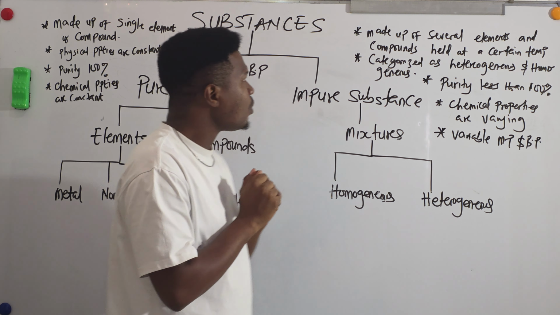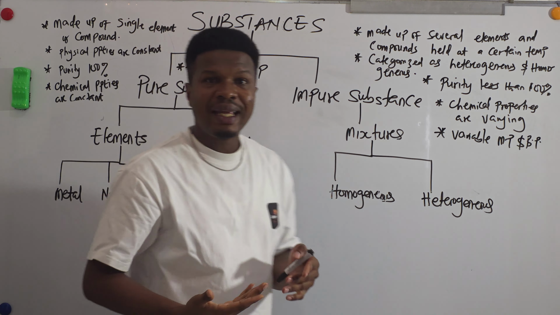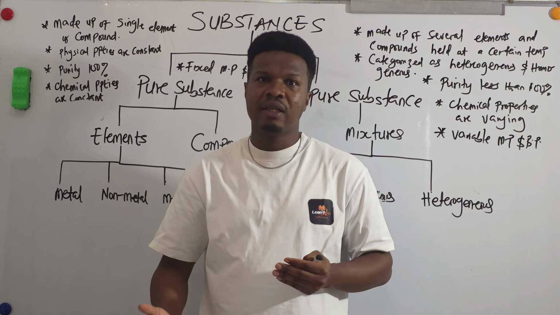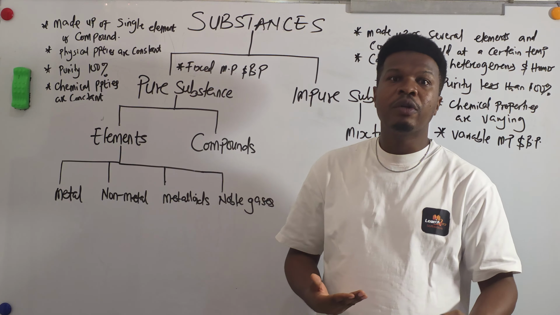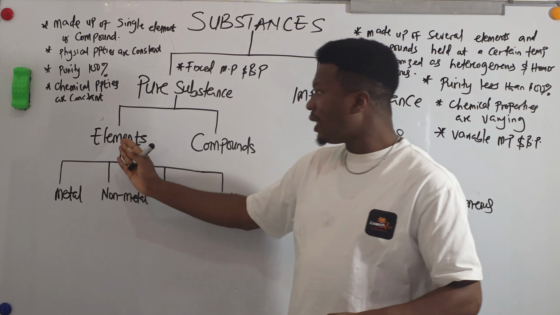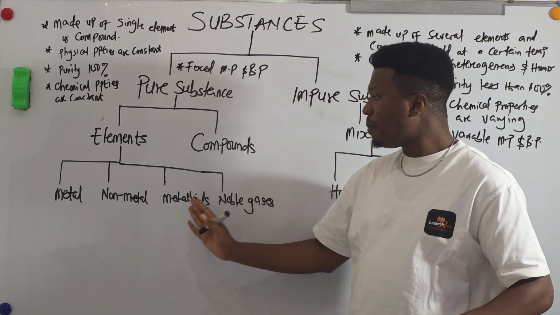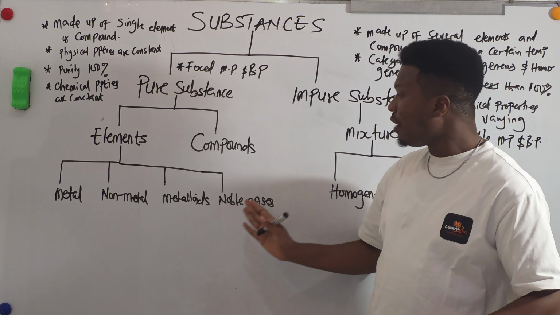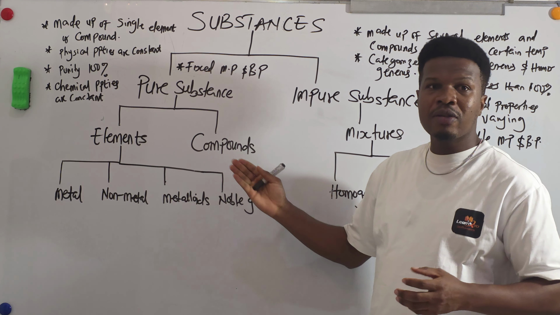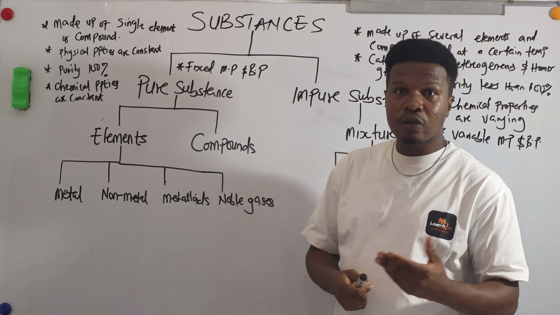Now a pure substance can either be in form of an element when it is in a pure state. It can also be a compound when it's in a pure state. Of course we know that elements are also subdivided into metals, non-metals, metalloids, and also the noble gases. Compounds are a combination of two or more elements that are chemically combined.